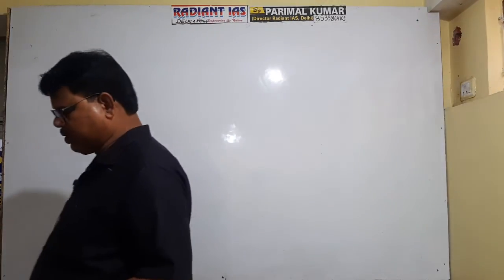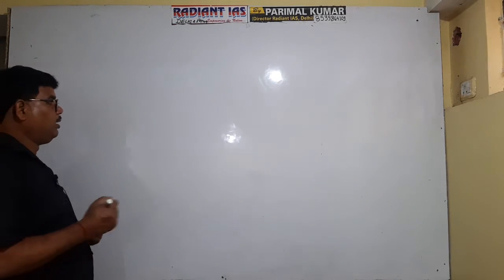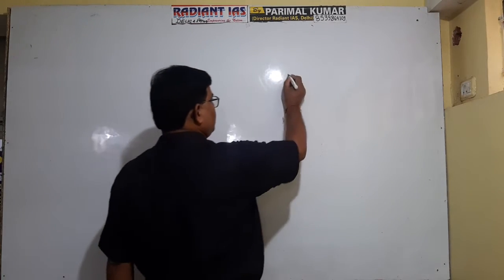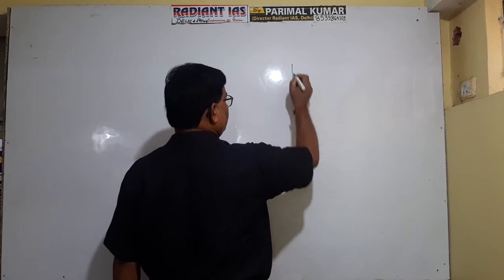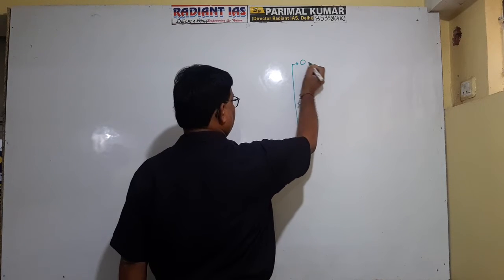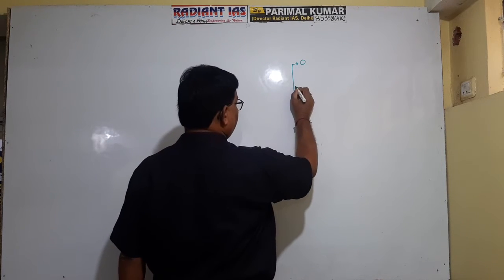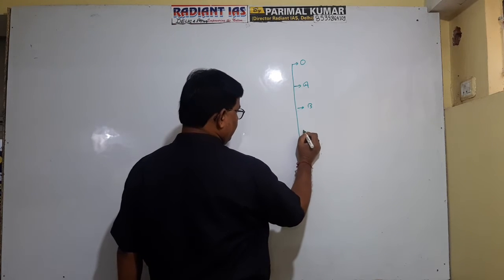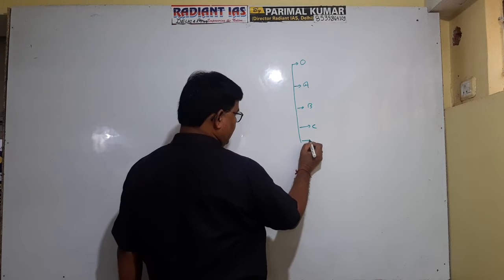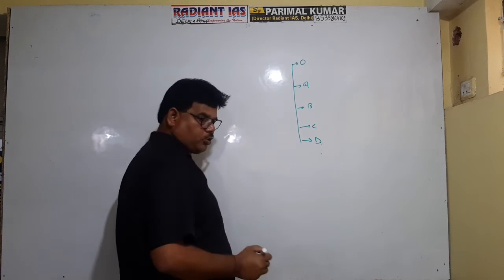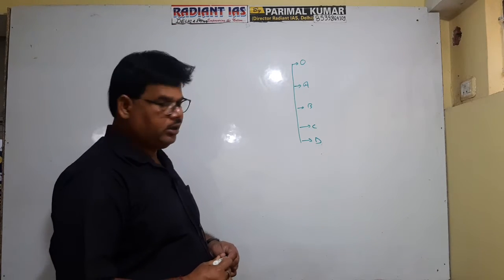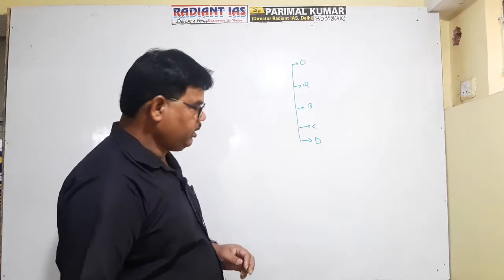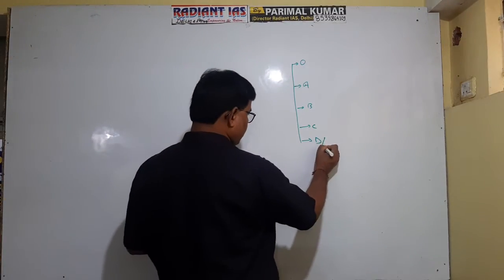Getting well now? These are referred to as soil profile. You see, what is soil profile? Suppose these are the layers: O layer, A layer, B layer, C layer and D layer. These are different layers of the soil, A, B, C and D. You getting well? D is also referred to as R.